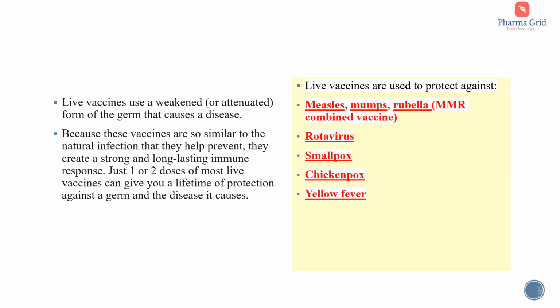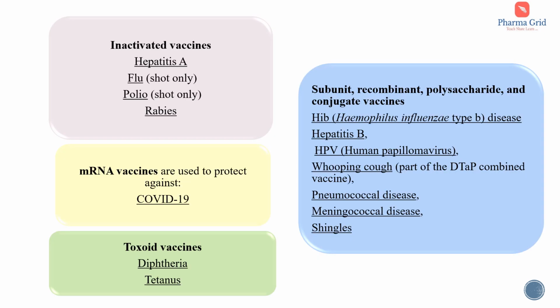Live vaccines are used to protect against measles, mumps, rubella, that is the MMR combined vaccine, rotavirus, smallpox, chickenpox, and yellow fever. Here you can see examples for different types of vaccines. First of all, inactivated vaccines include hepatitis A, flu shot, polio, and rabies. mRNA vaccines are used to protect against COVID-19. Toxoid vaccines examples include diphtheria and tetanus vaccines.